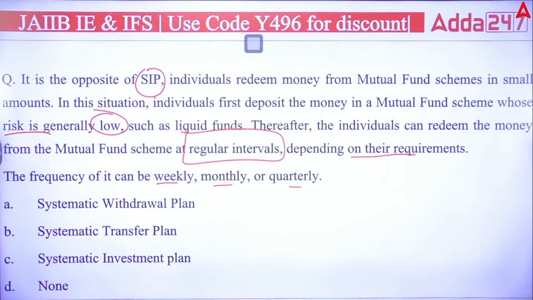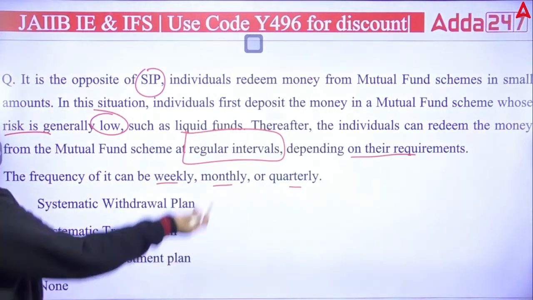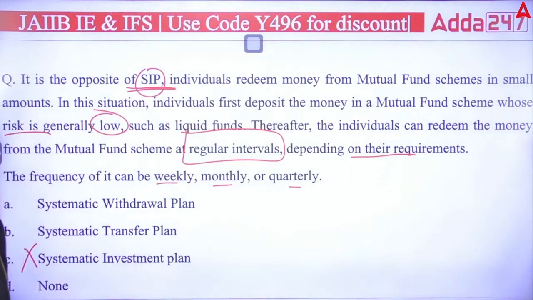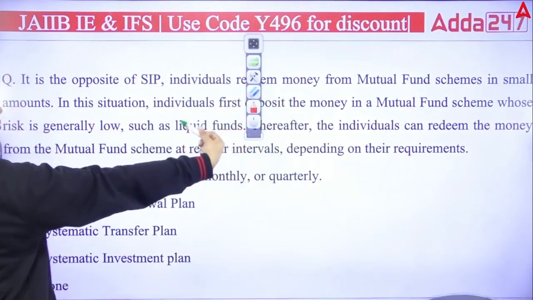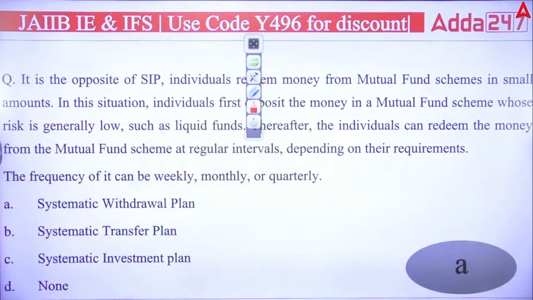So what kind of plan is it? Systematic withdrawal plan, systematic transfer plan, systematic investment plan, or none of the above? It cannot be systematic investment plan because it's the opposite. So it's a systematic withdrawal plan in which you can withdraw your money in certain installments. So your right answer will be A. Okay, right answer is what? It is A.